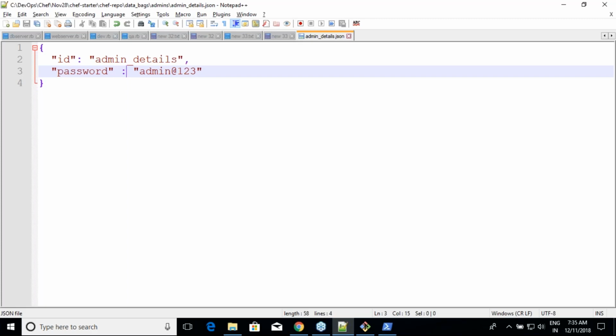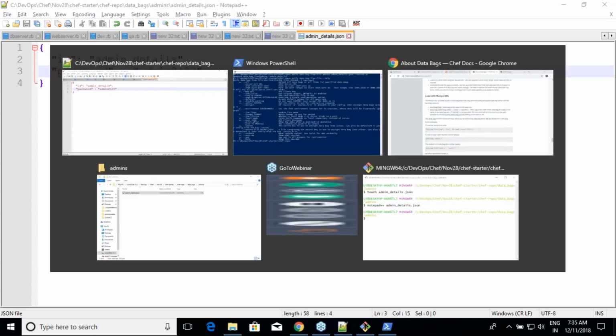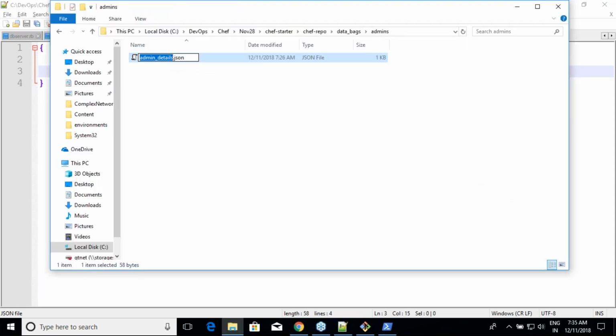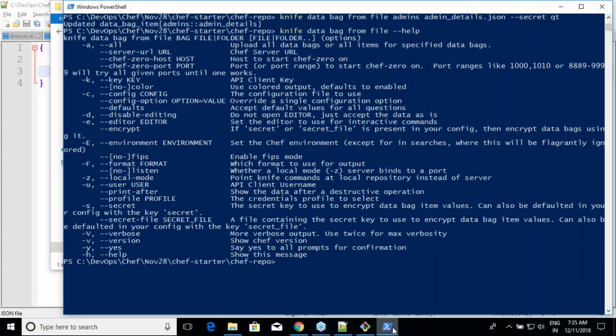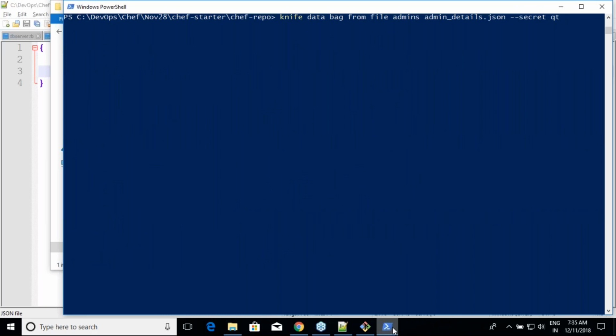So it is not a good idea to create a data bag with a different file name other than id.json. Let me prove that. Let us assume that I have changed it to something like admin.json. Now is my name matching the id? No. Okay, so good. Hyphen local.